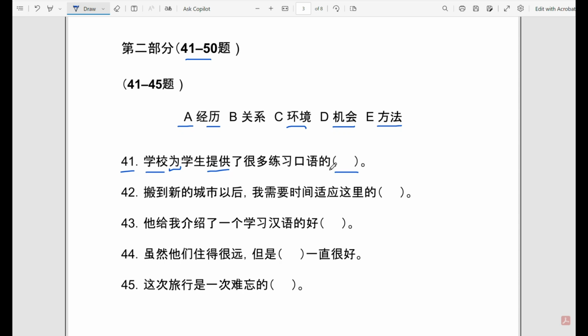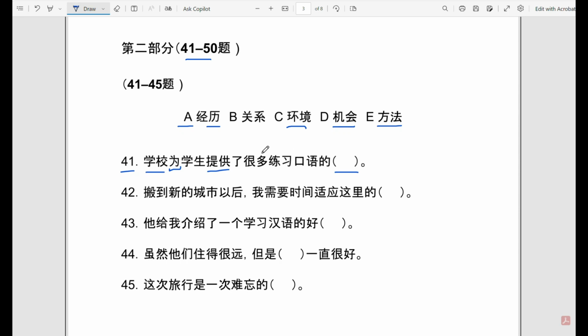And since there is the 的, we know that the word after it is going to be a noun. So it's not going to be a verb, for example, or an adjective. It's going to be a noun. So if we take a look at our words, we see that all of them are nouns. So grammatically, any of these can fit, but let's look at the ones that make the most sense. So the school provides a lot of practice for its students to speak.